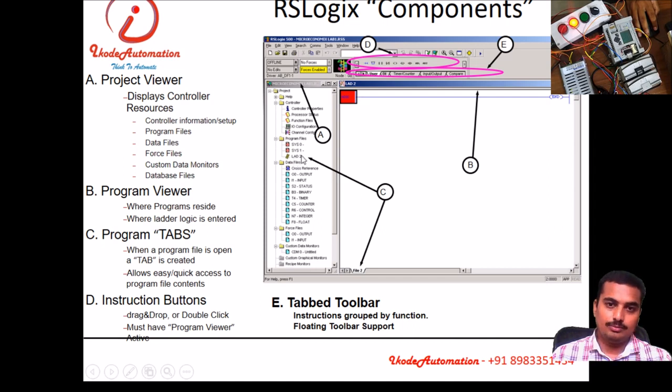The ladder, if you double click on ladder 2, then you will find this file open. If you have multiple ladders, that is subroutine programs, and you click on that, multiple ladders or multiple windows will appear over here. Then the instruction buttons are available here, all the instruction set, and you can change the instruction tab by clicking here. Okay. Then the menu bar is here, toolbar is here, processor status you can see at this position, whether you are offline or online or whatever. If you are online, then this part will rotate.